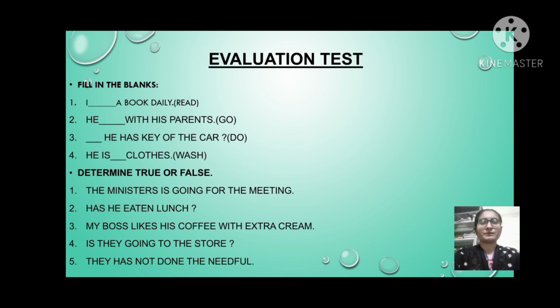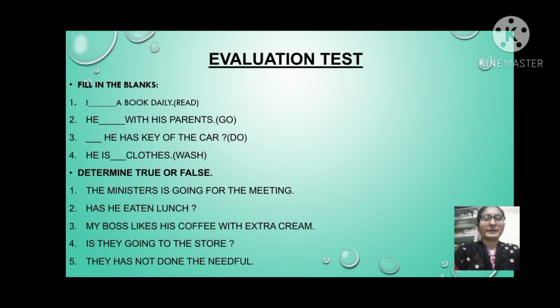Then second, he blank with his parents, in bracket go. So here the answer is goes. Then third, blank he has key of the car, in bracket do. So the answer is does.